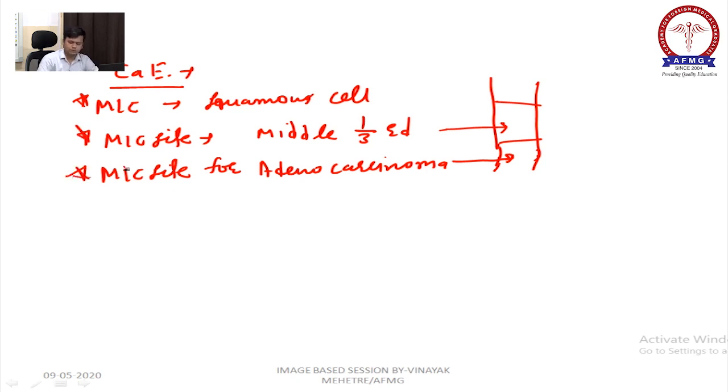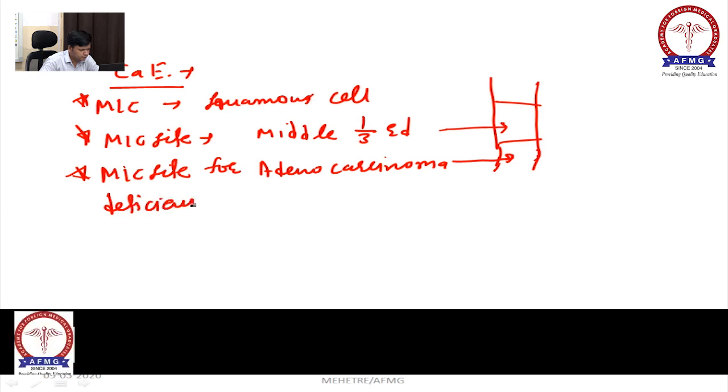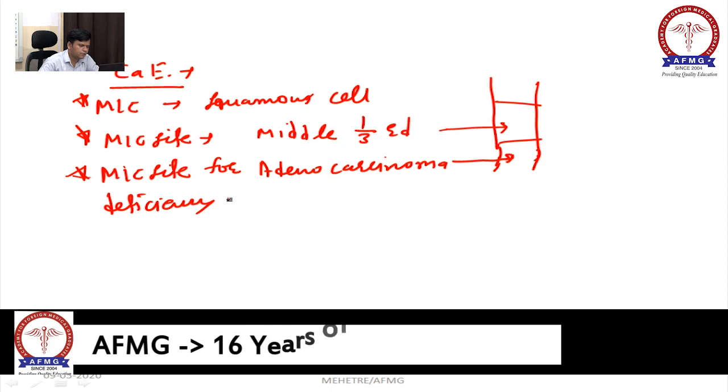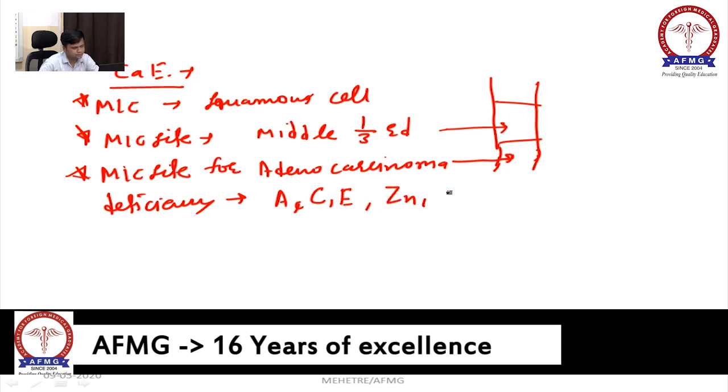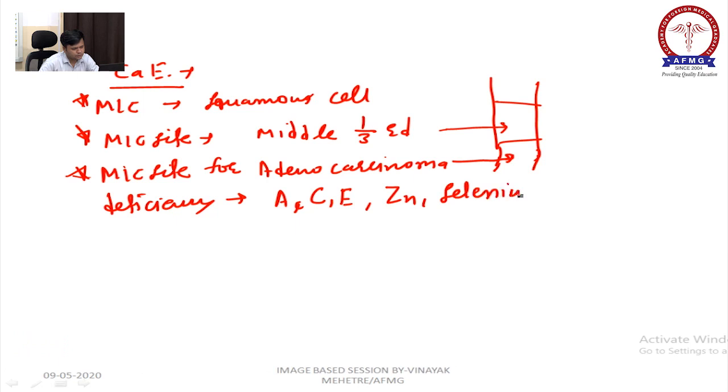Okay, and also in the respector they have asked the deficiency of which minerals or vitamins will cause cancer esophagus. That is A, C, E, zinc, selenium, and molybdenum. This was the answer for that when it came.